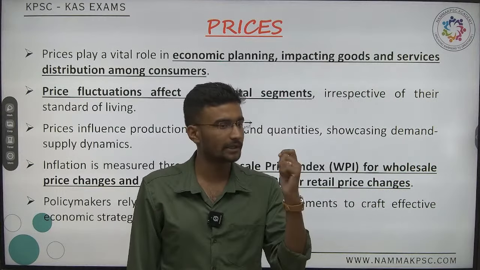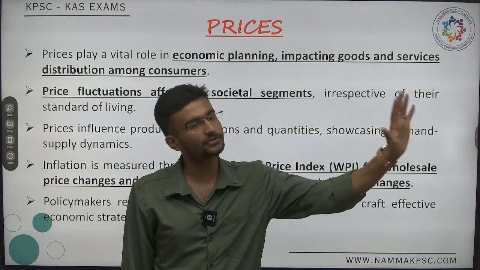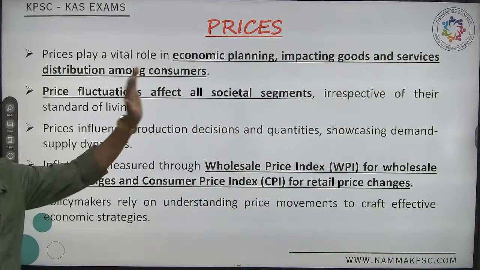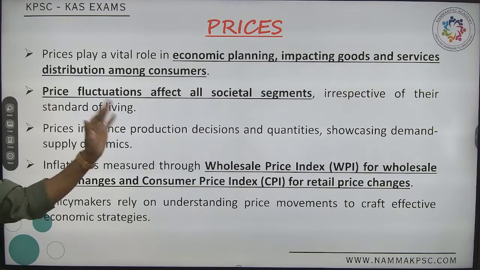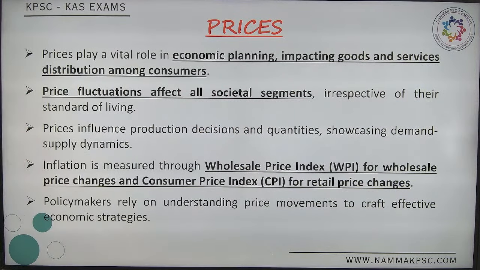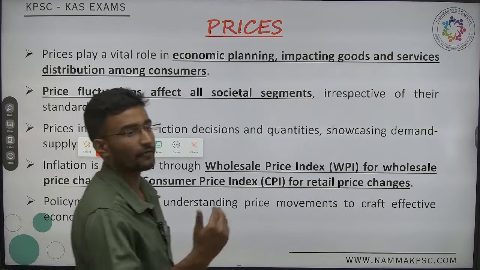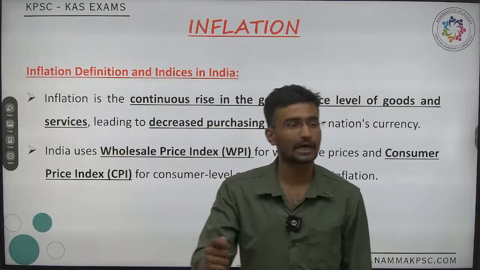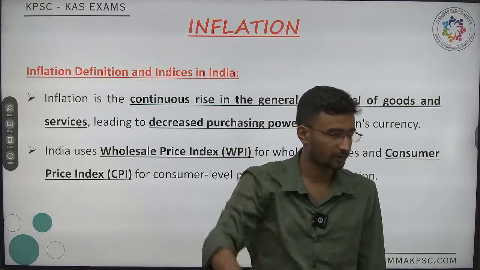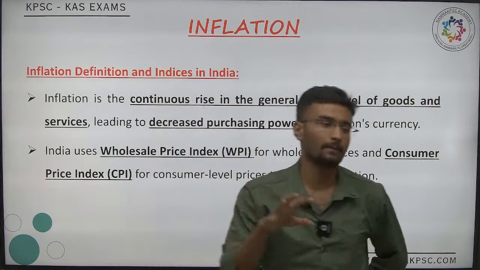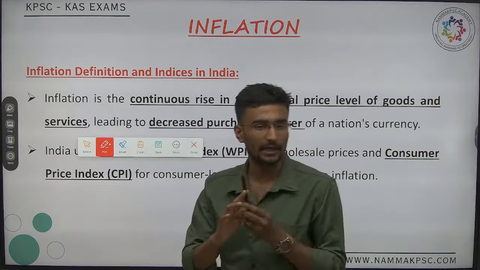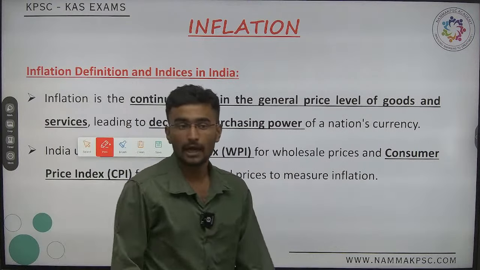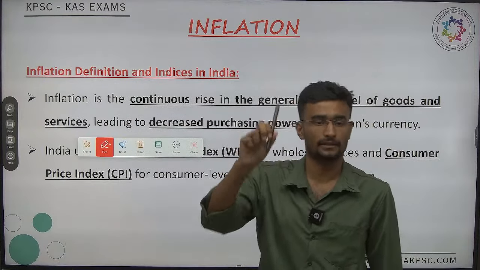If the MPC has not taken a target or has not raised the interest rate, then till next year also our inflation will be running at the highest percentage, more than 6.5%. Now what does 6.5% mean? It is more than normal. If a pen was 10 rupees, 6.5% increase means the cost of this pen is now 10.65 rupees.